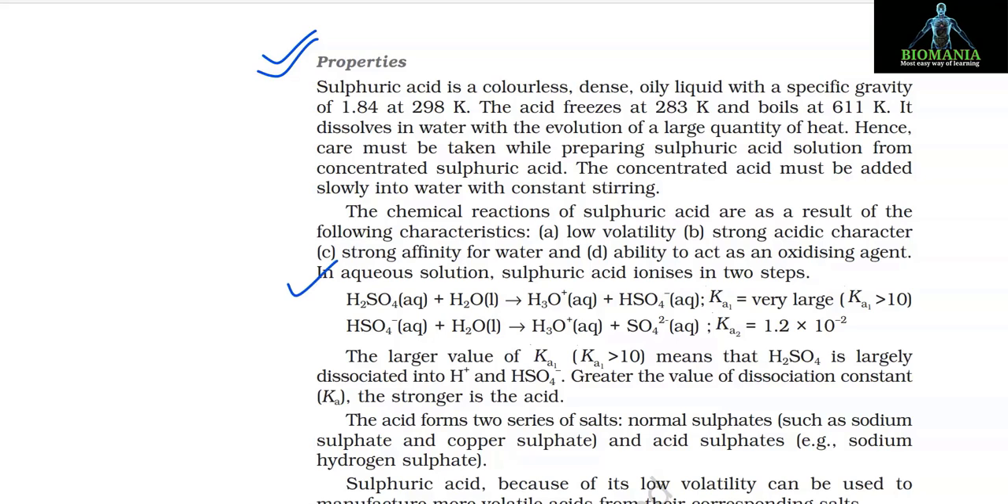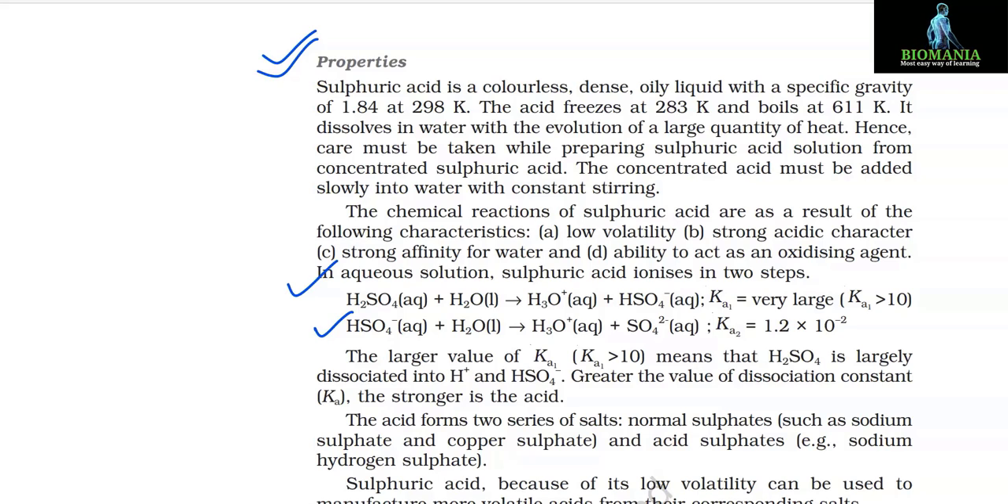In aqueous solution, sulfuric acid ionizes in two steps. H2SO4 + H2O gives H3O+ + HSO4−, where Ka1 is very large, it means Ka1 is greater than 10. HSO4− + H2O gives H3O+ + SO4²−, where Ka2 is equal to 1.2 × 10^−2. The larger value of Ka1 means that H2SO4 is largely dissociated into H+ ion and HSO4−. The greater the value of the dissociation constant, that is Ka, the stronger is the acid.